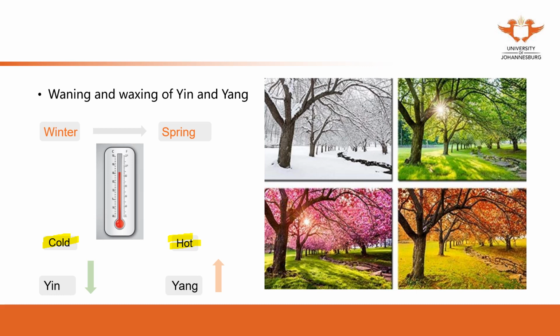So the glass of warm water is the balance of the hot water and the cold water. That's temperature. You can see it in this way: it's the balance between cold and hot.